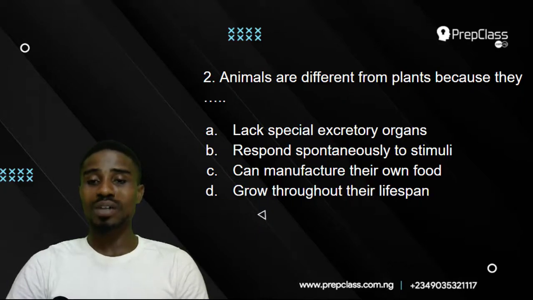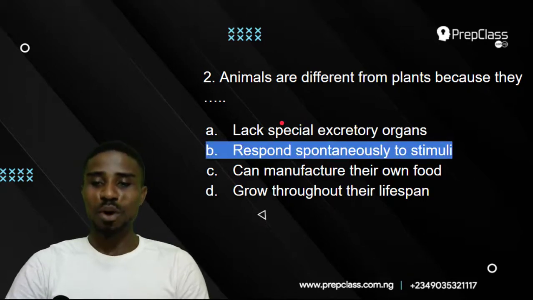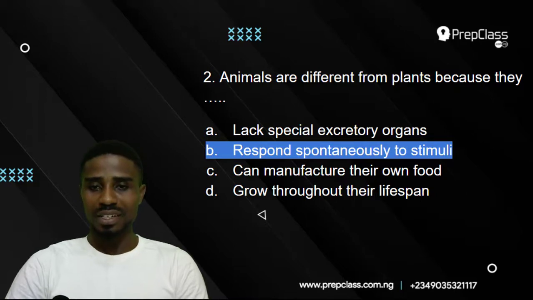And D, grow throughout their lifespan. Animals don't grow throughout their lifespan. At a certain stage in life, animals stop growing. So what's our correct option? Our correct option will be B, respond spontaneously to stimuli. Yes, you must have learned that animals respond quickly to stimuli. So we see animals are very sensitive. That's a character known as irritability or sensitivity from our Mr. Niger or Miss Green. Alright, let's move on to the next one.